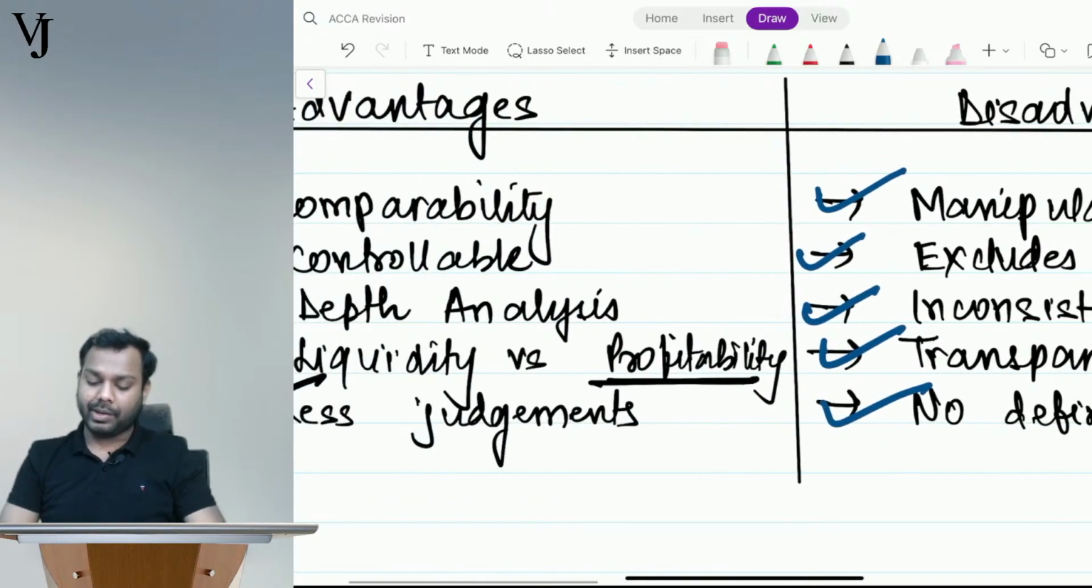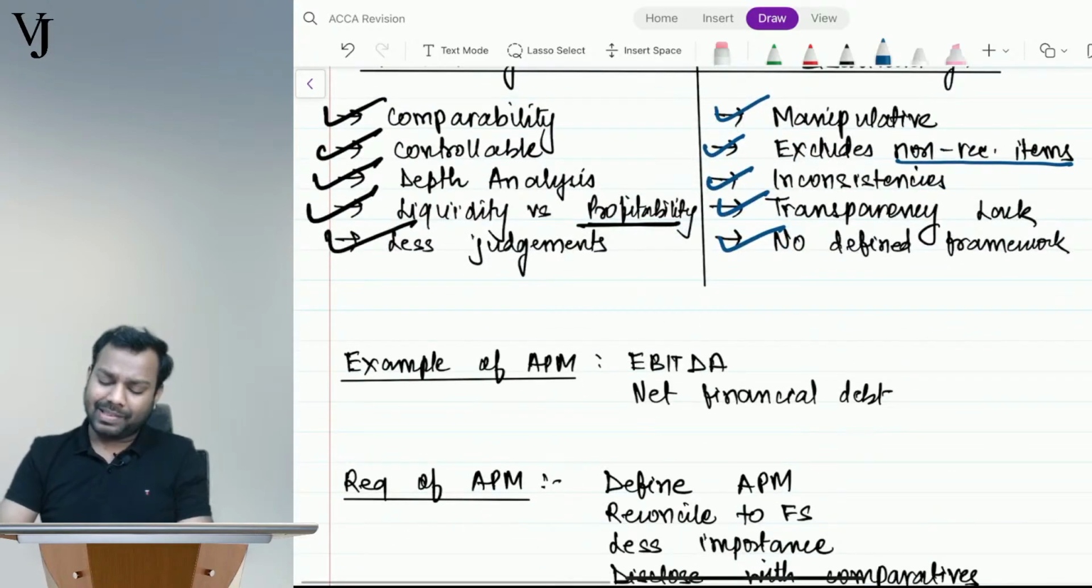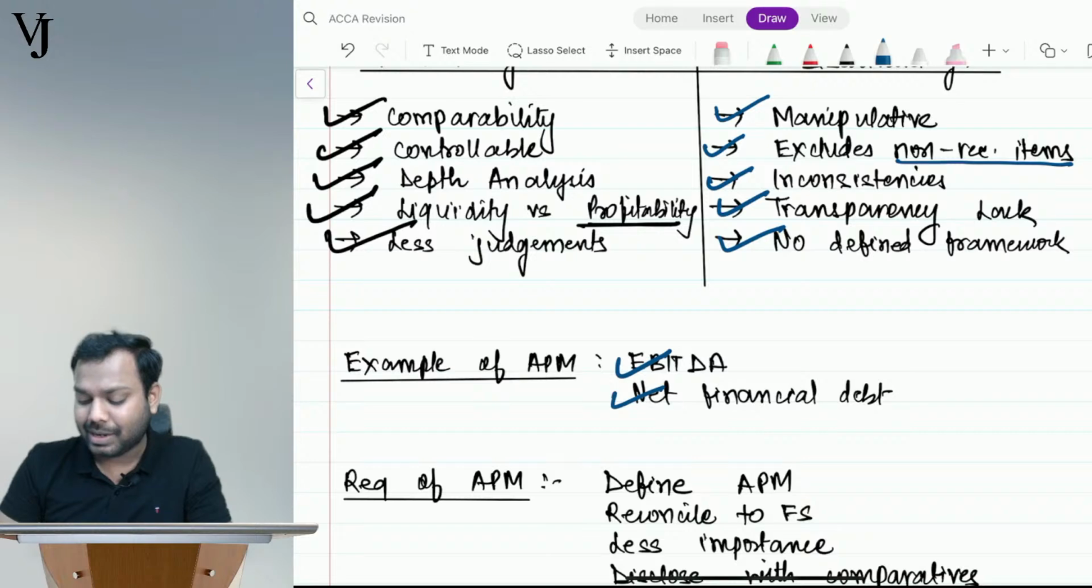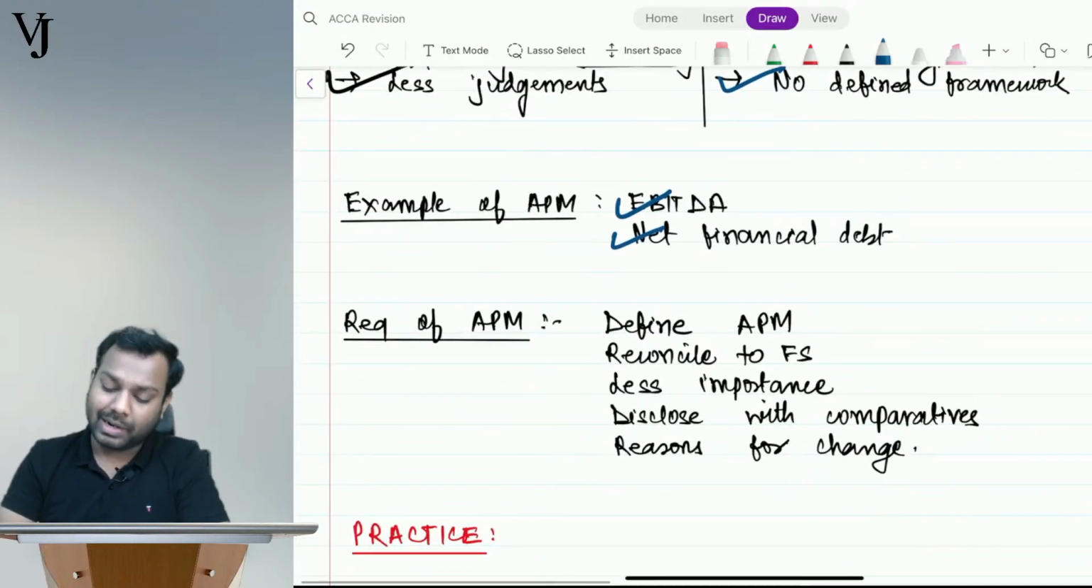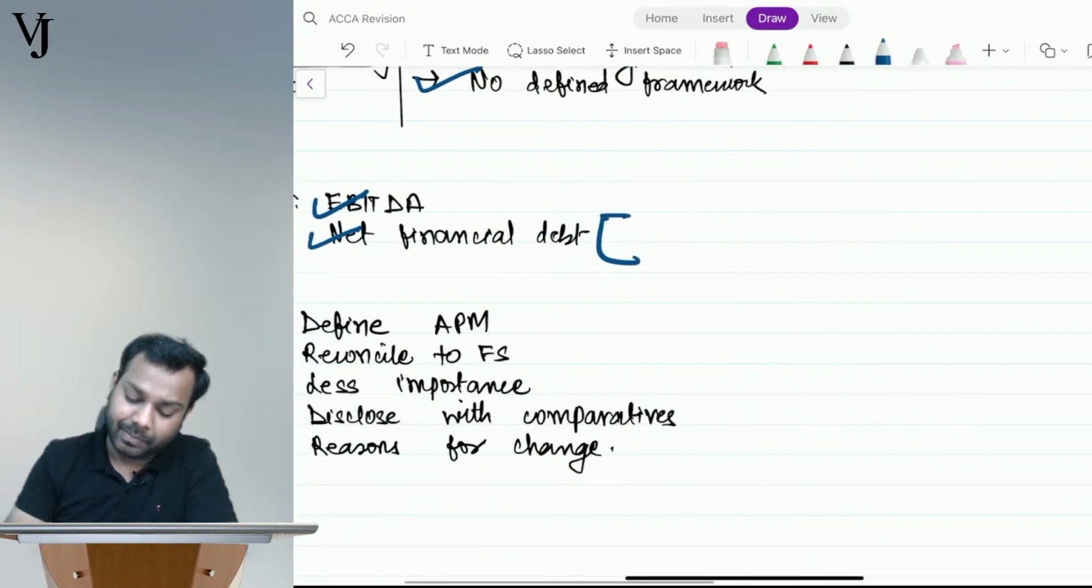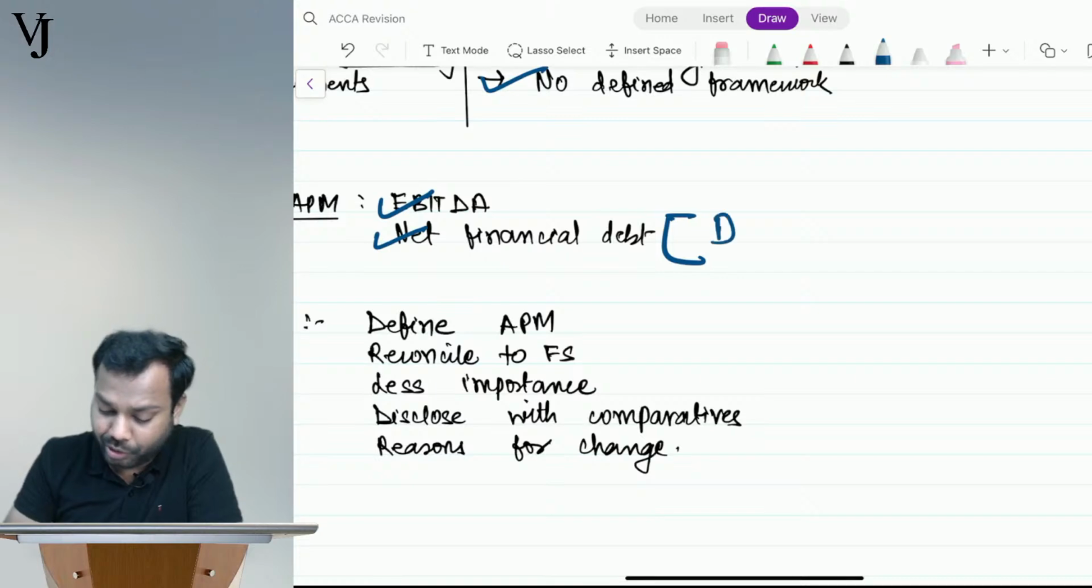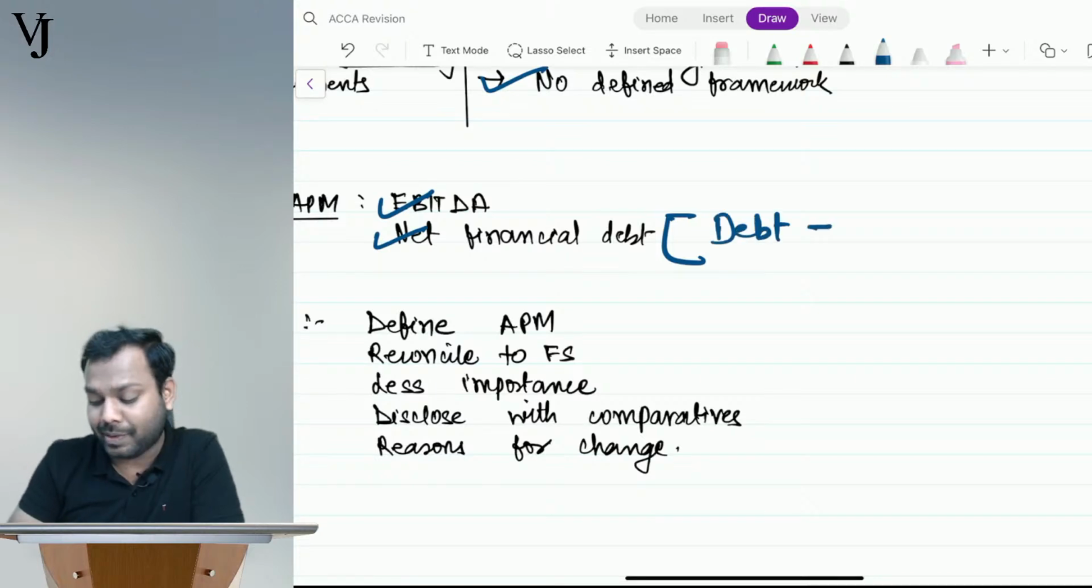Okay, so these are the advantages and disadvantages. Understand, examples can be EBITDA and net financial debt. What is net financial debt? It is your debt: the debt in the company minus the cash balance in the company.